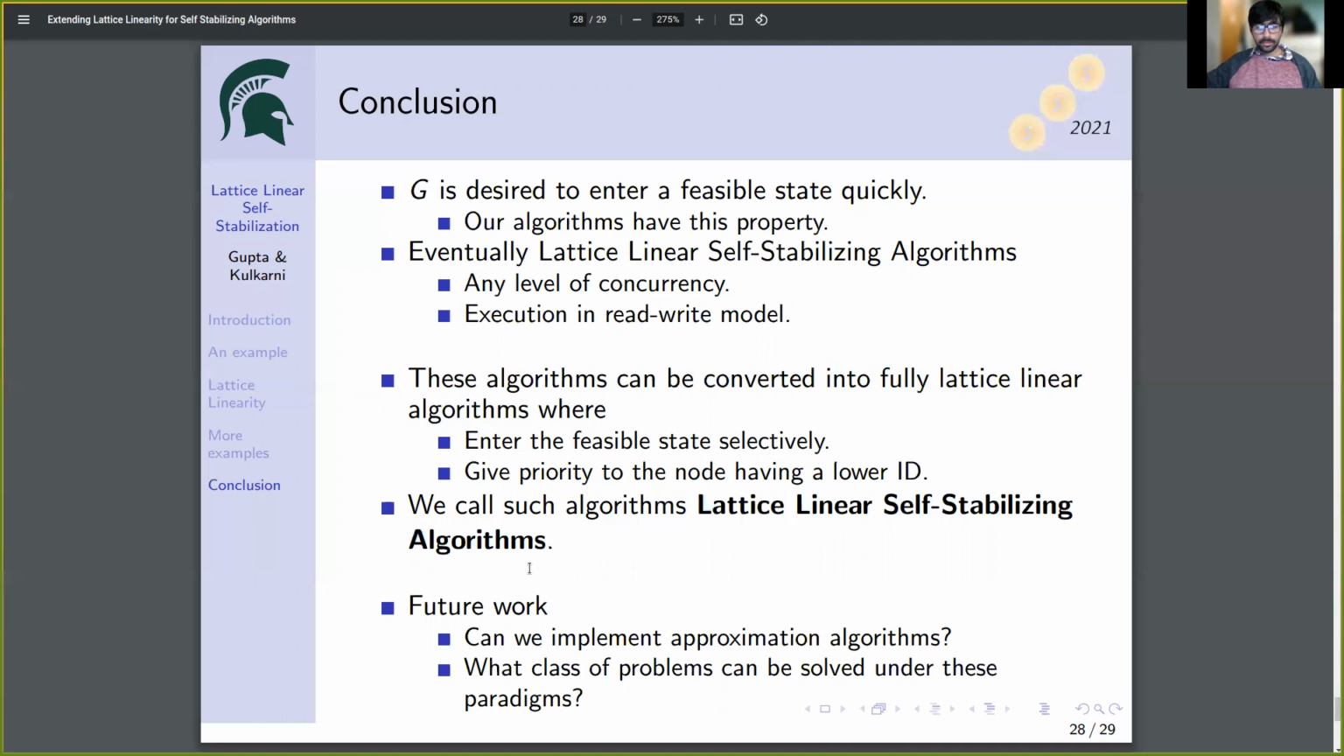As future work, it might be interesting to study if we can implement approximation algorithms under the paradigms of lattice linear and eventually lattice linear self-stabilizing algorithms. It might also be interesting to study exactly what class of problems can be solved under these paradigms.